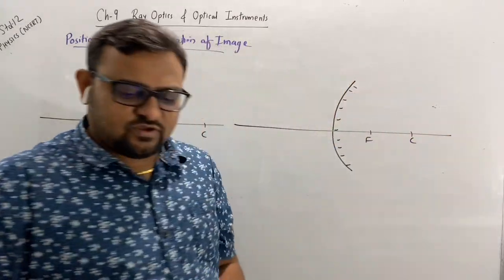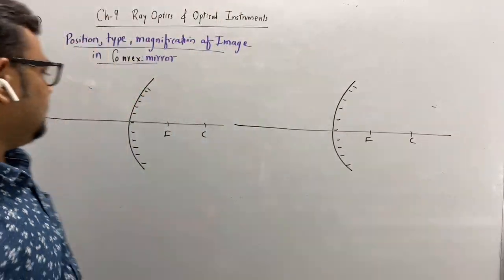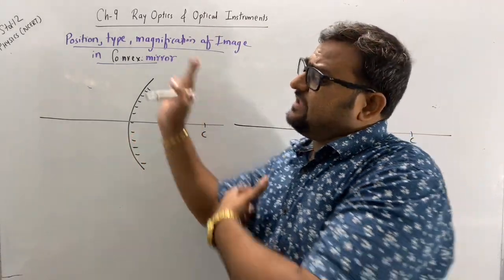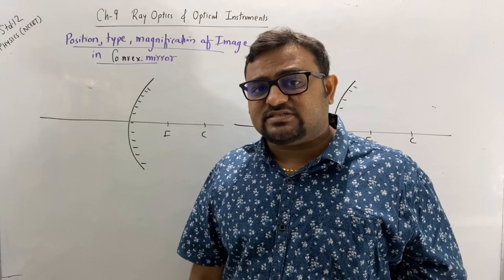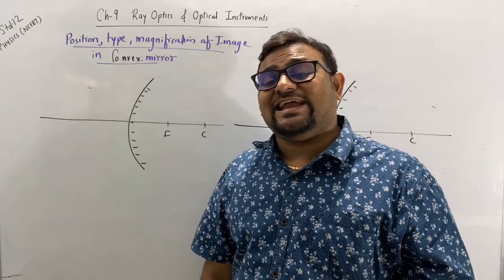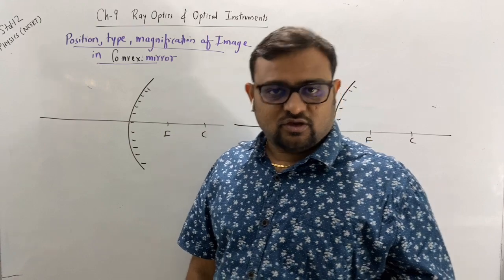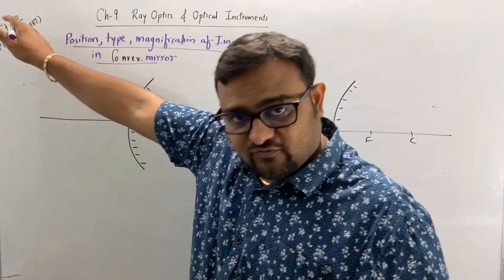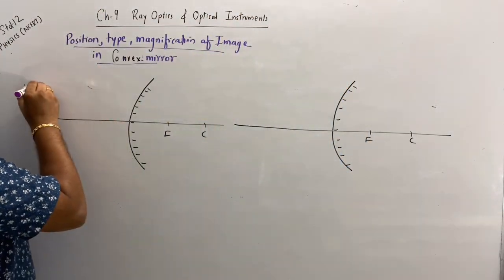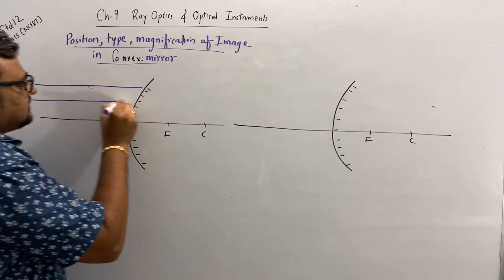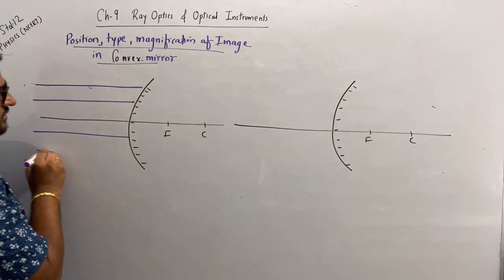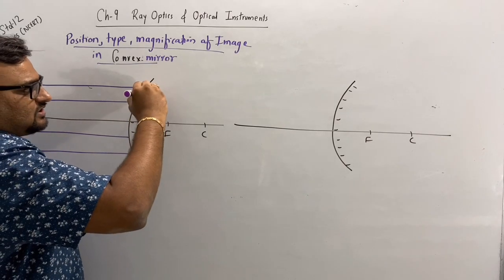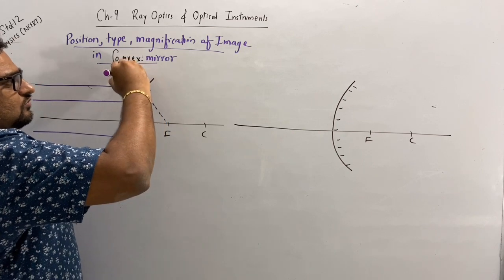focus, center of curvature. Okay, so see, when we are placing any object in a convex mirror at infinite, then where will the rays be? When the rays are parallel, they will diverge from the focus. Seen this way, rays coming from infinite, so they're parallel, right? So where will the reflected rays be? It will be diverged away from focus.